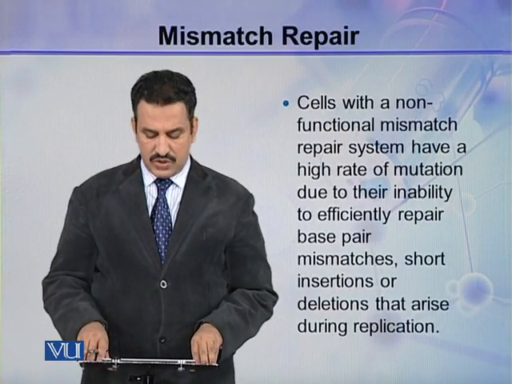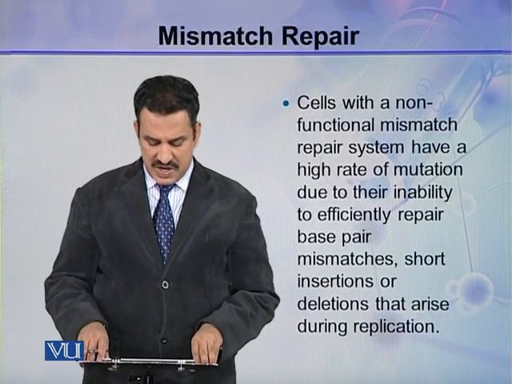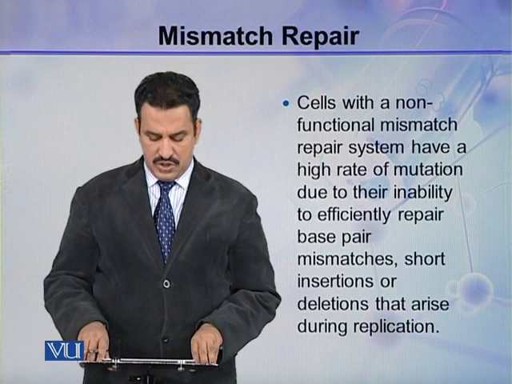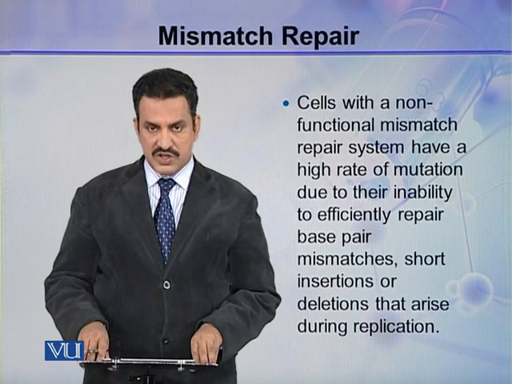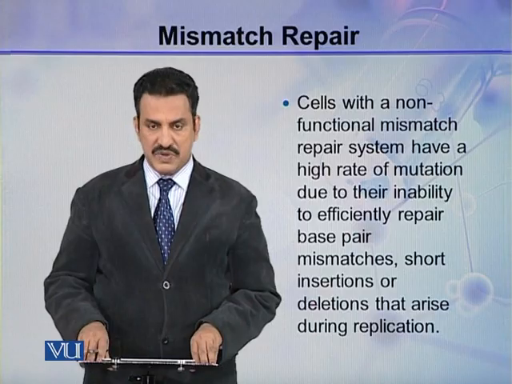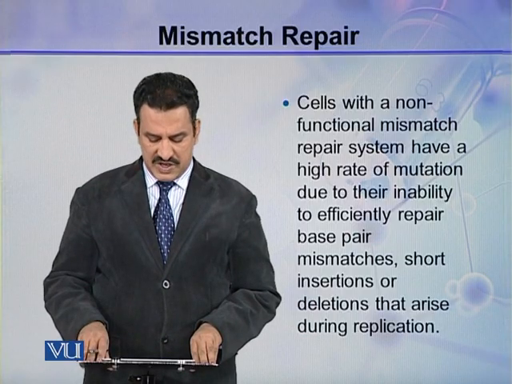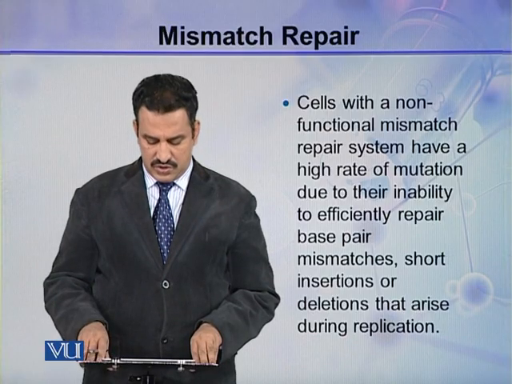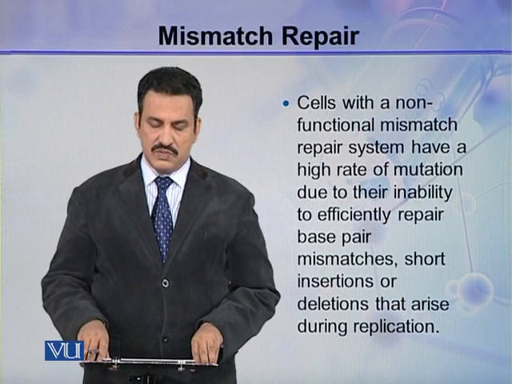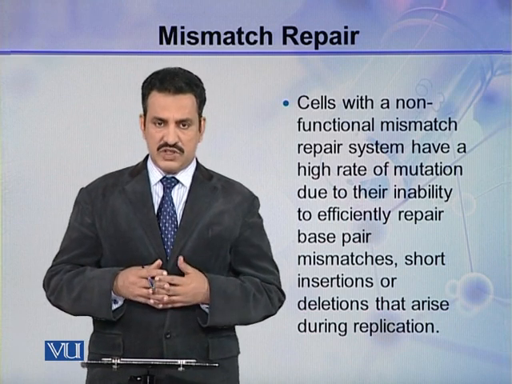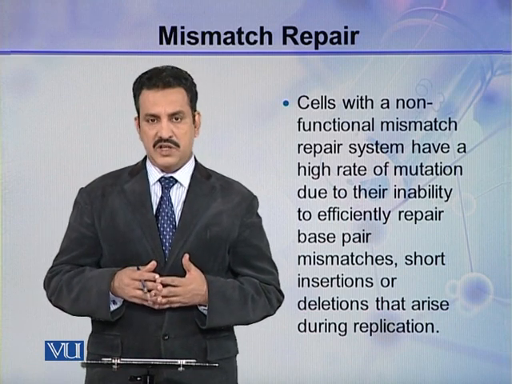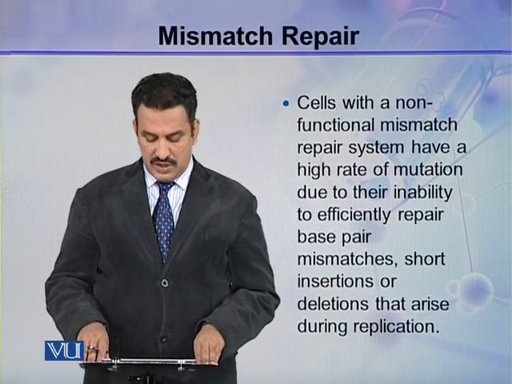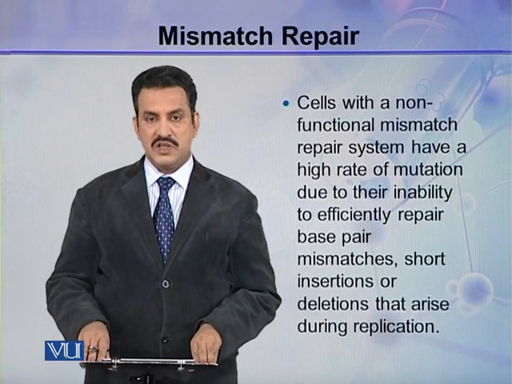Cells with a non-functional mismatch repair system have a high rate of mutation due to their inability to efficiently repair base pair mismatches, short insertions, or deletions that arise due to replication. Because there are some cells which don't have these mismatch repair systems, in those cells the number of such mismatches is more.